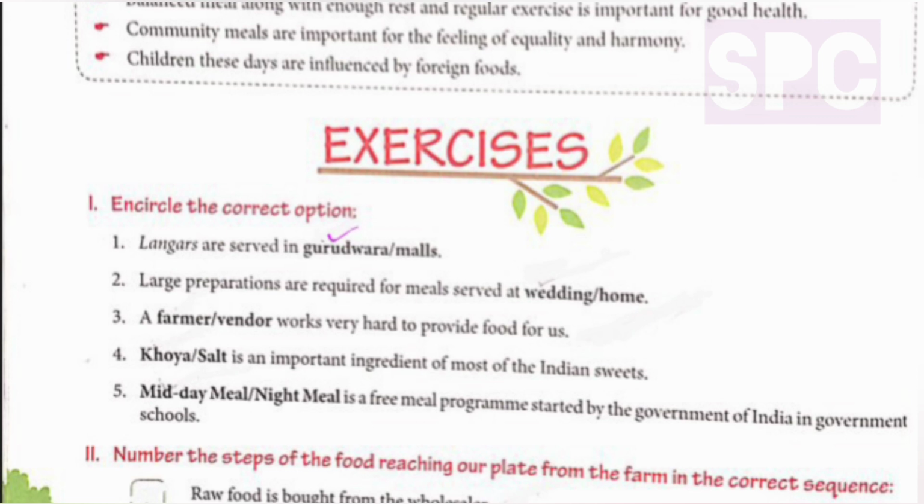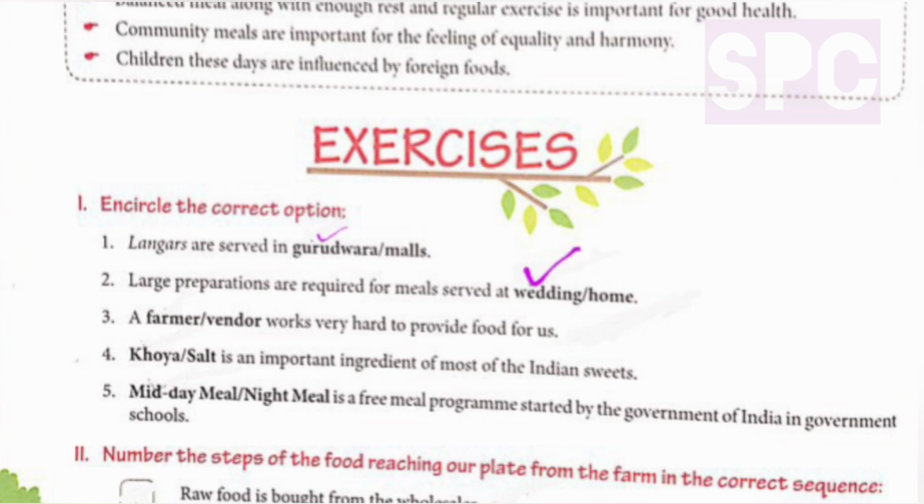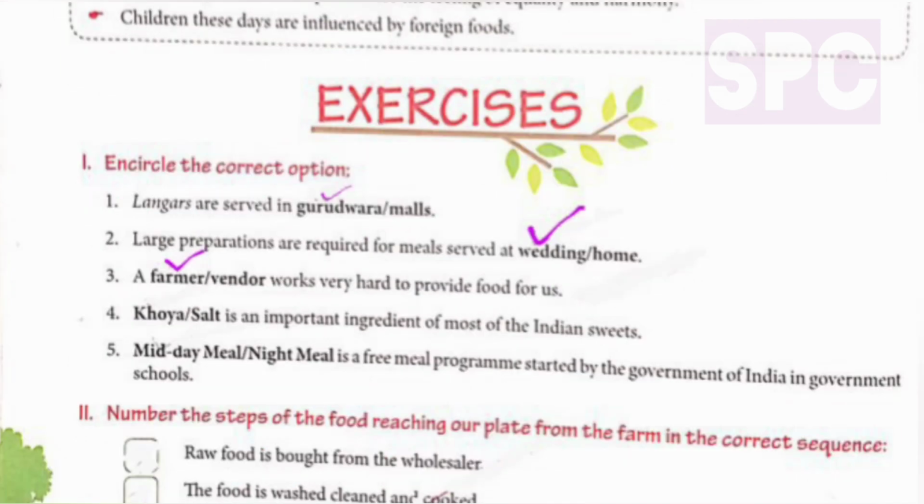Second question. Large preparations are required for meals served at wedding or home. So large preparations are required for large gatherings, for example in weddings, as there are so many people who attend the wedding function. So here we will tick wedding. Third question, a farmer or vendor works hard to provide food for us. So it is the farmer who works very hard to provide food for us.